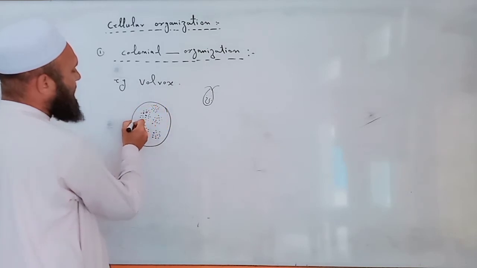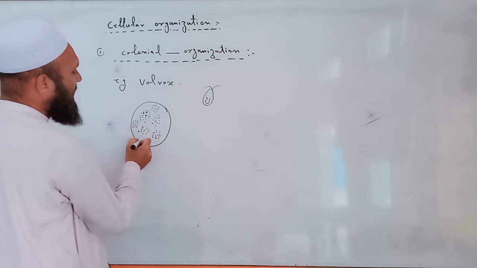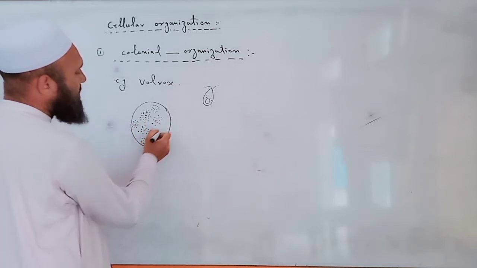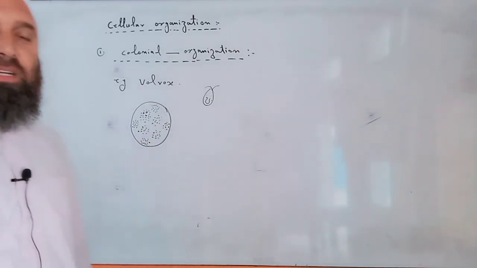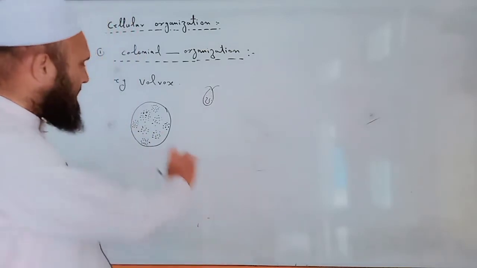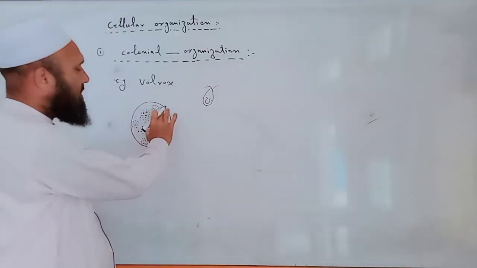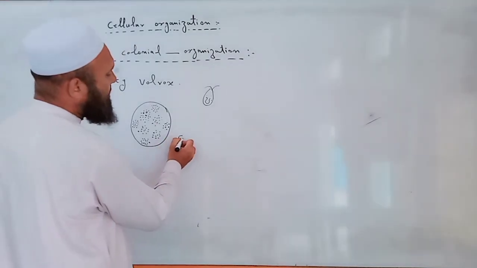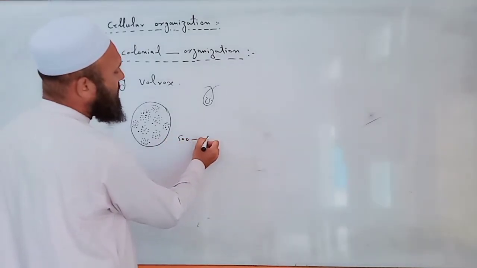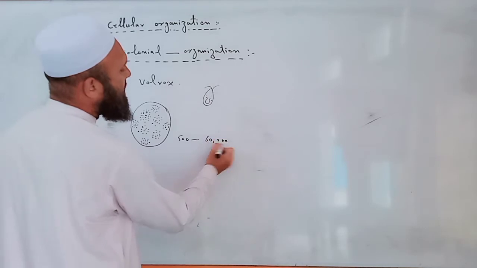This type of organization in which unicellular organisms form small colonies, and then small colonies combine together and form large colonies, is called colonial organization. This is a volvox colony. Each volvox colony contains from 500 to 60,000 volvox.